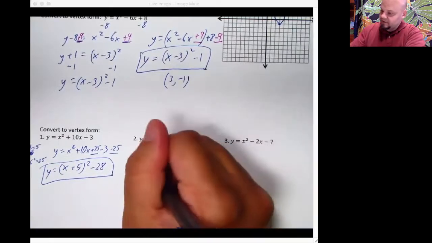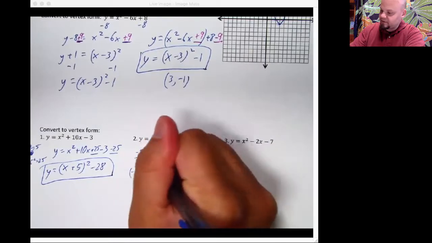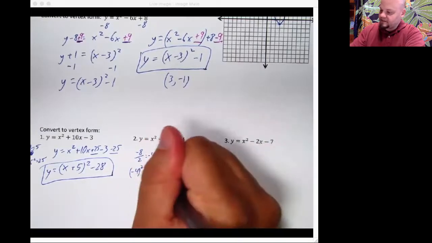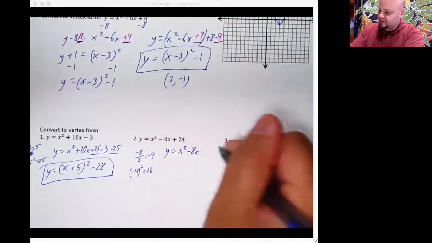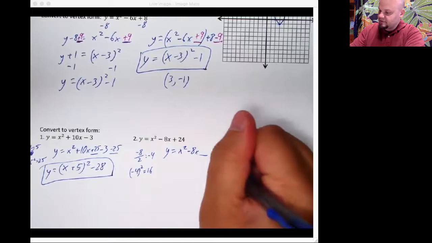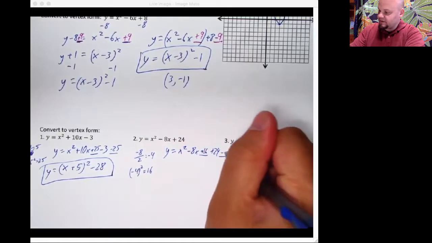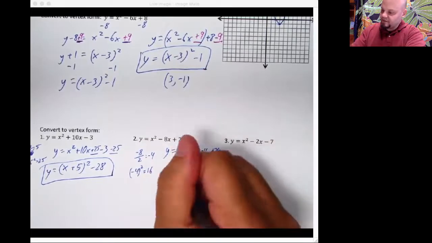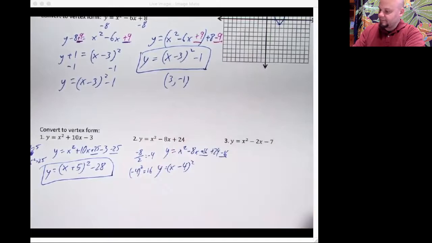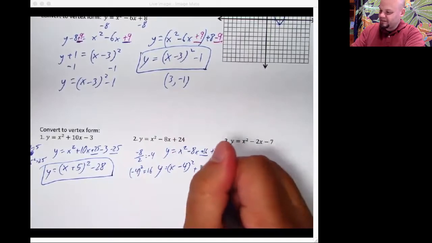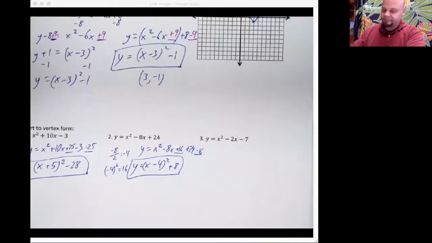Let's see, I've got negative 8 over 2 would make negative 4, and I'm going to square that bad boy to get 16. So I want y is equal to x squared minus 8x plus 16 plus 24 minus 16 plus 16 minus 16. So (x minus 4) squared. Let's see, what's this, plus 8? Ta-da, vertex form.